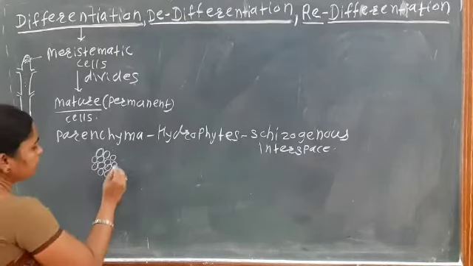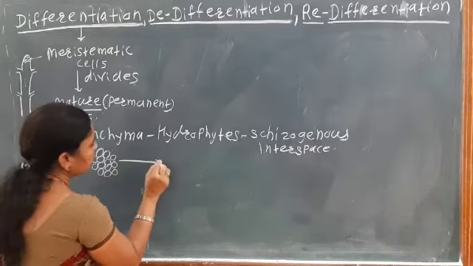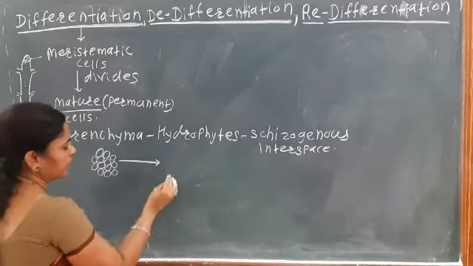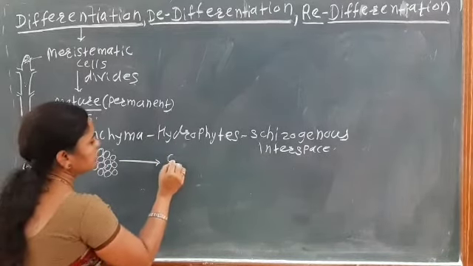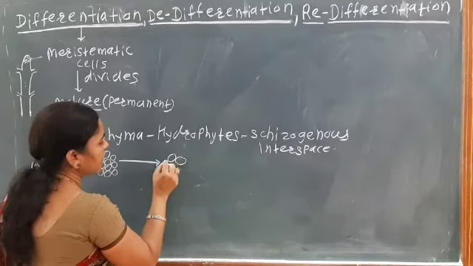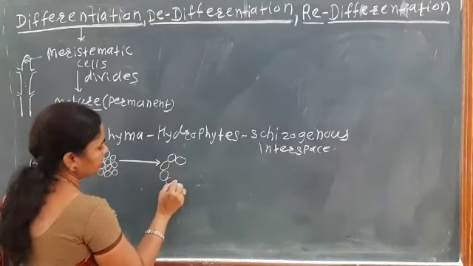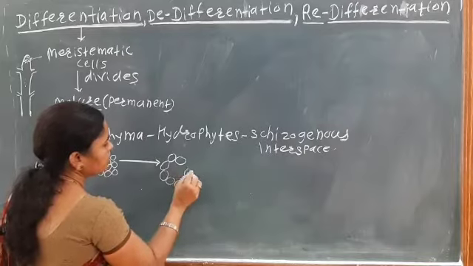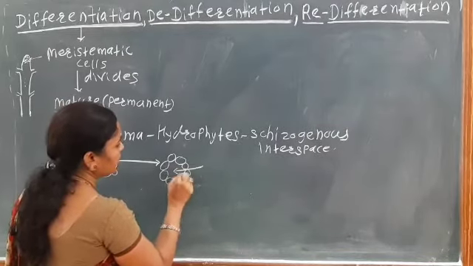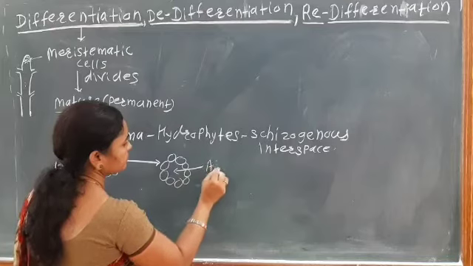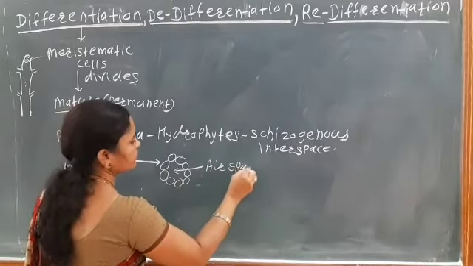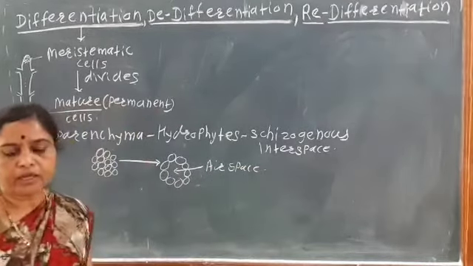While in the hydrophytes, that is in aquatic plants, what happens? The cells get separate from each other, and there is the formation of an air space, or an air cavity.